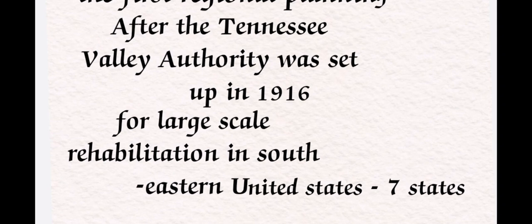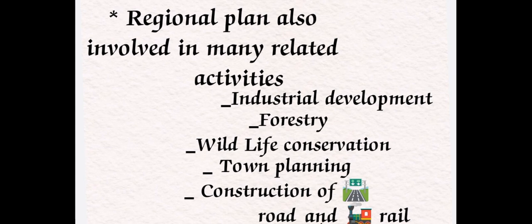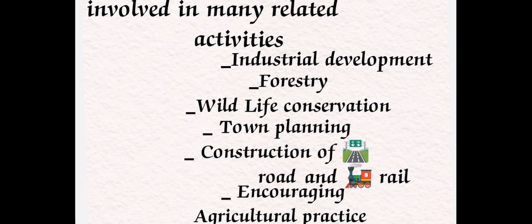In this country, not only flood control, soil conservation and electricity, but this regional plan also involved many related activities such as industrial development, wildlife conservation, town planning, construction of roads and railways, and encouraging sound agriculture practices.